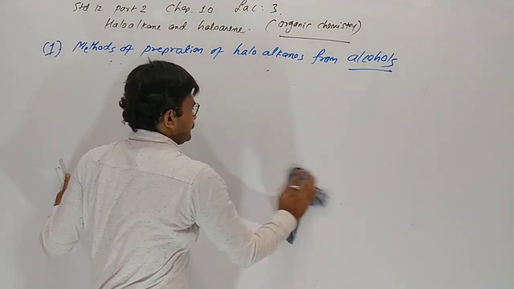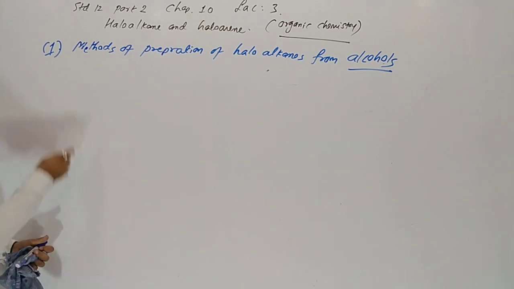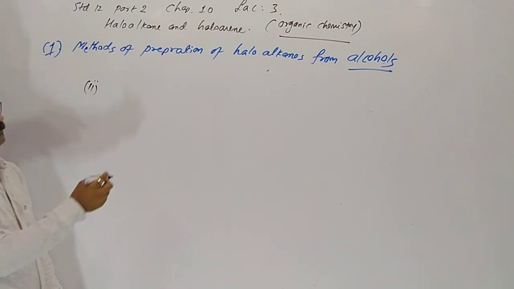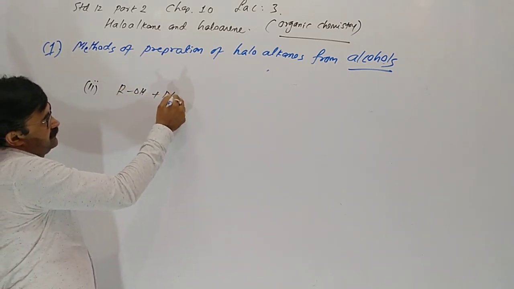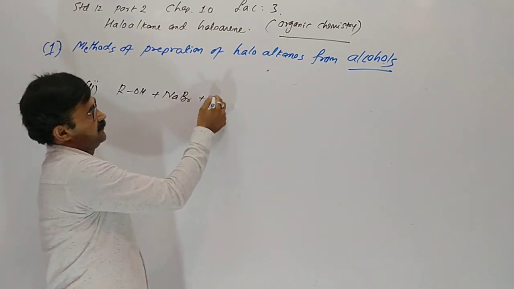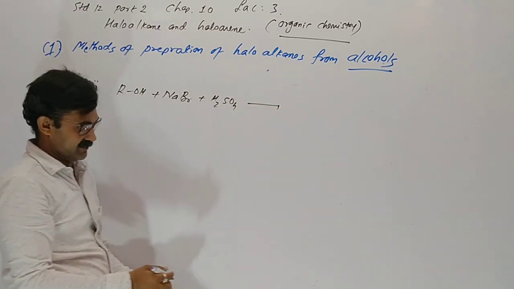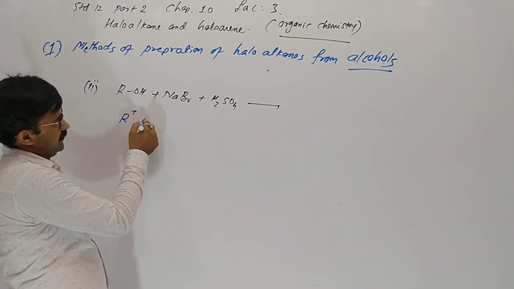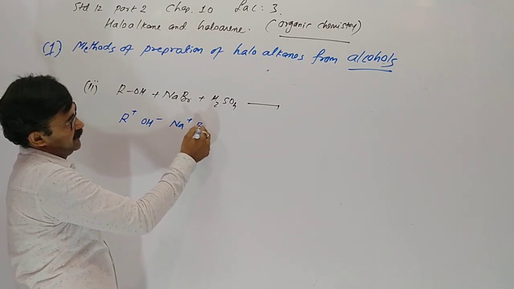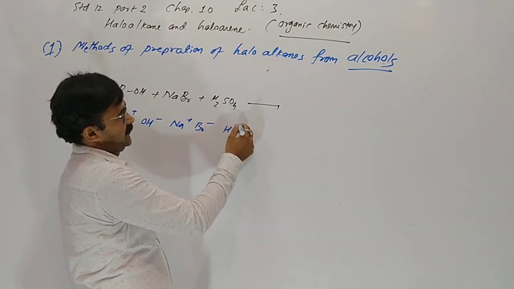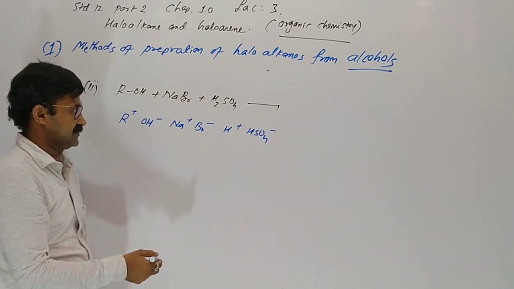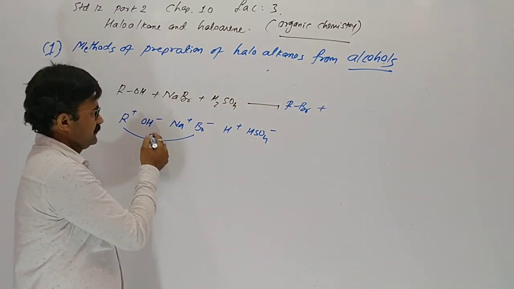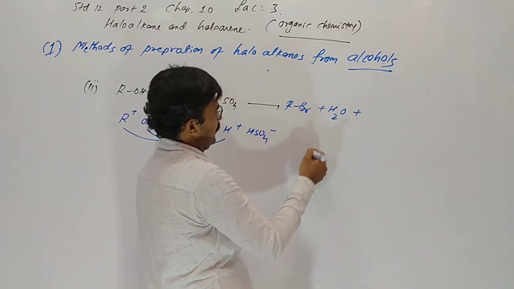Now the second reaction given in the book. Alcohol plus sodium bromide. Alcohol with sodium bromide and sulfuric acid gives a bromoalkane. Here R plus OH minus, Na plus Br minus. In the sulfuric acid, H plus and HSO4 minus. R with bromide gives a bromoalkane. H with OH gives H2O.